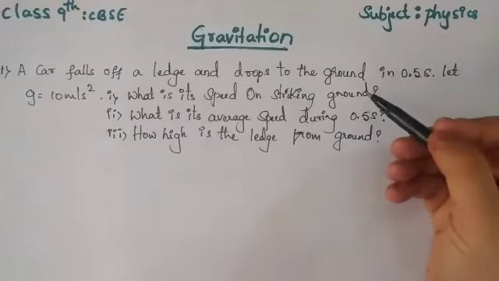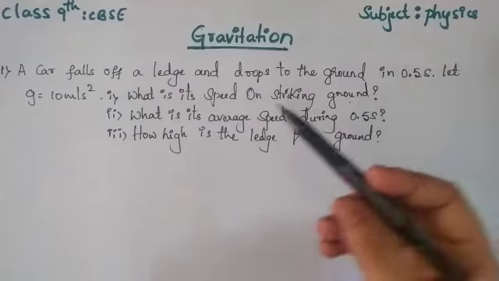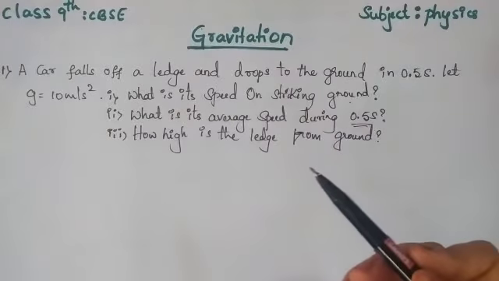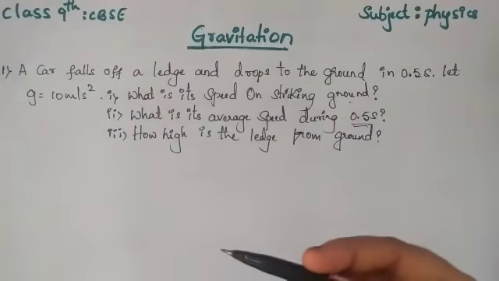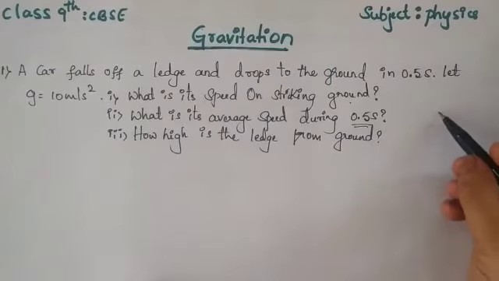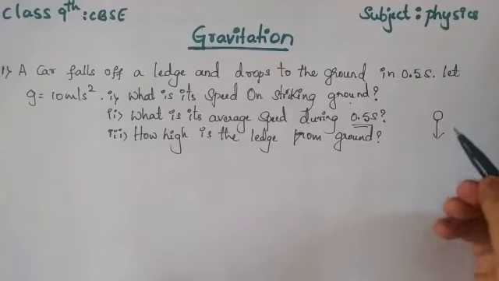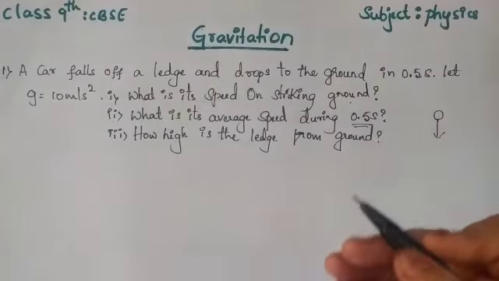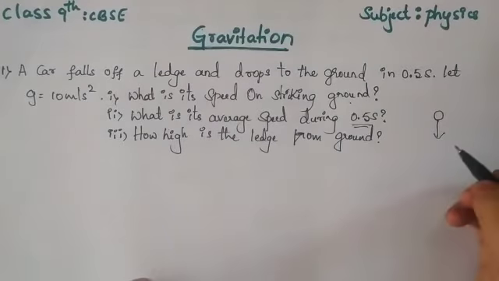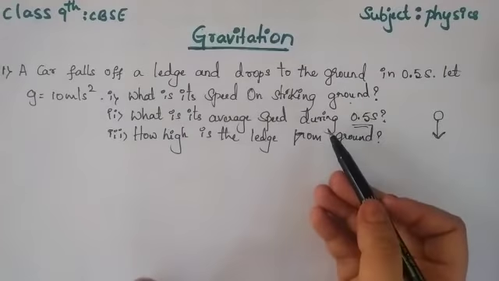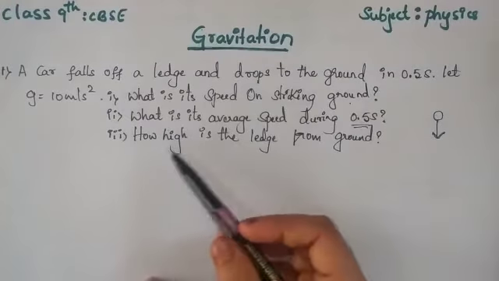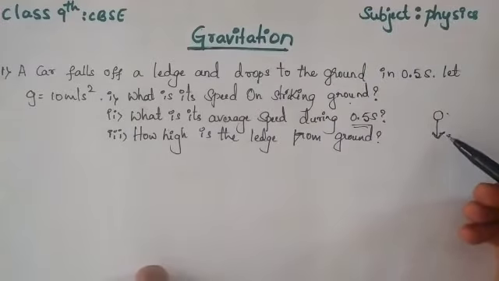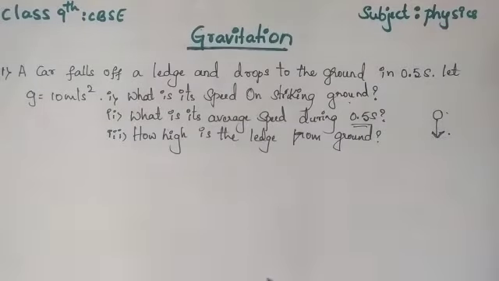That means how much speed does the car have when it strikes the ground. Second, what is its average speed? That is, the average speed during the 0.5 seconds while reaching the ground. When a body falls down from any source, its velocity does not remain the same, that is, its speed does not remain the same, isn't it? In free fall we have considered that. So we have to find the average speed. Then, how high is the ledge from the ground? That means how much distance, or how much height, has the car taken to reach the ground.